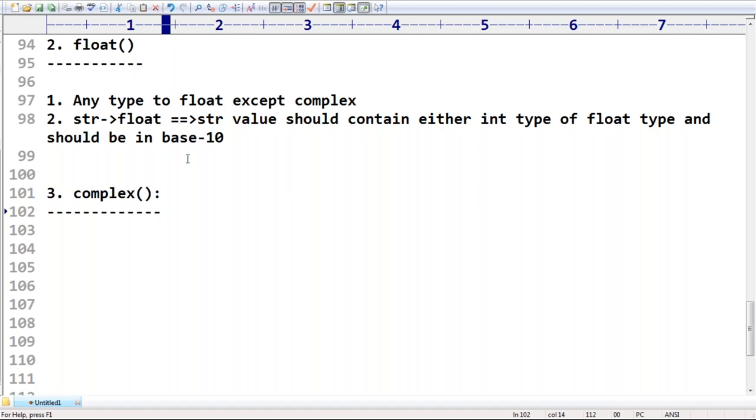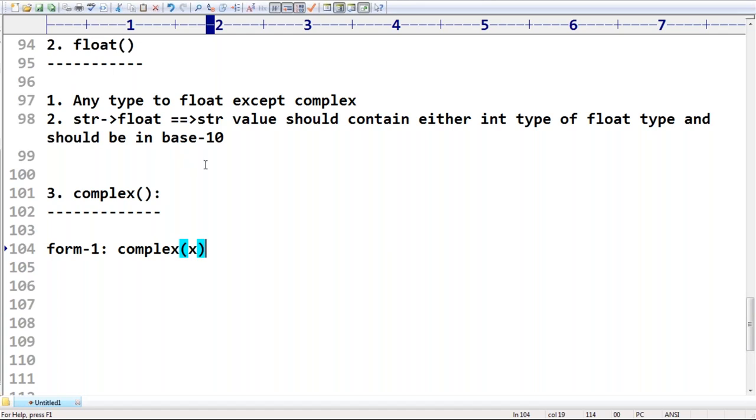There are two forms available to convert other types to complex type. Form 1, what is that? The first form is complex of x. We can use this function to convert x into a complex number, with the real part x and the imaginary part 0.